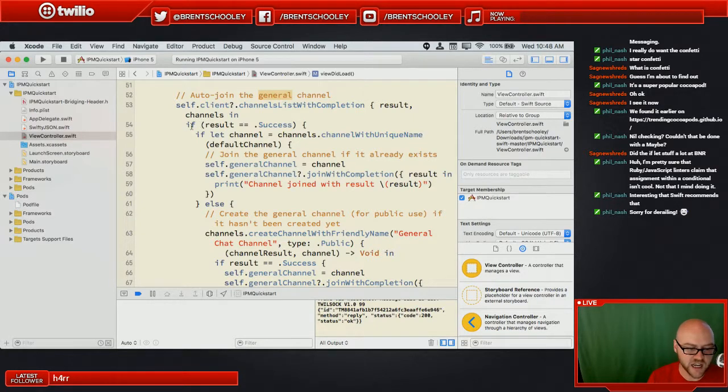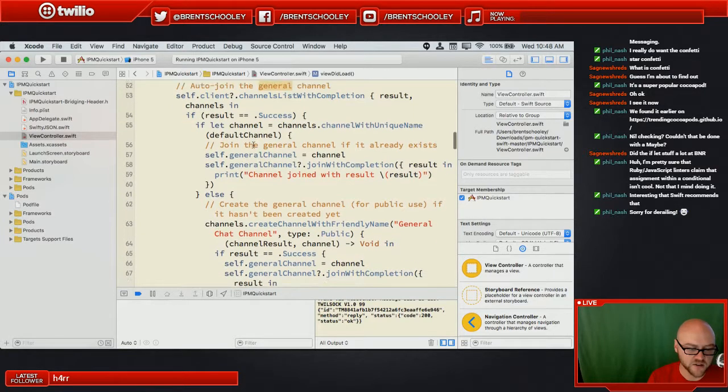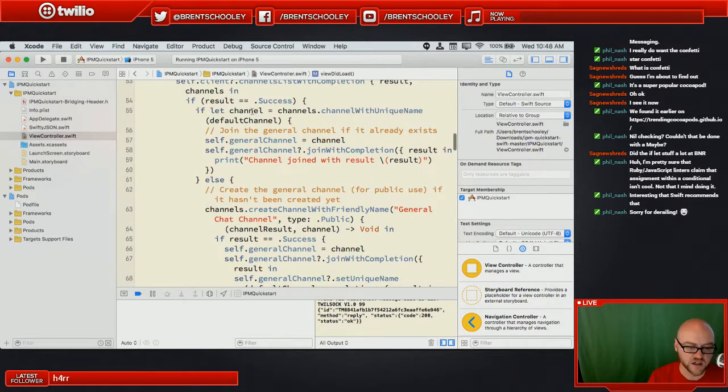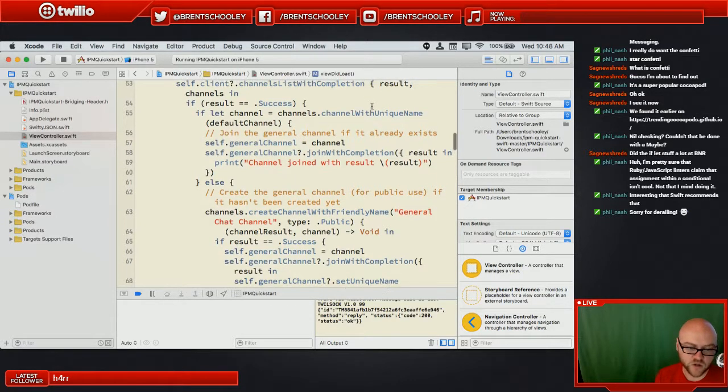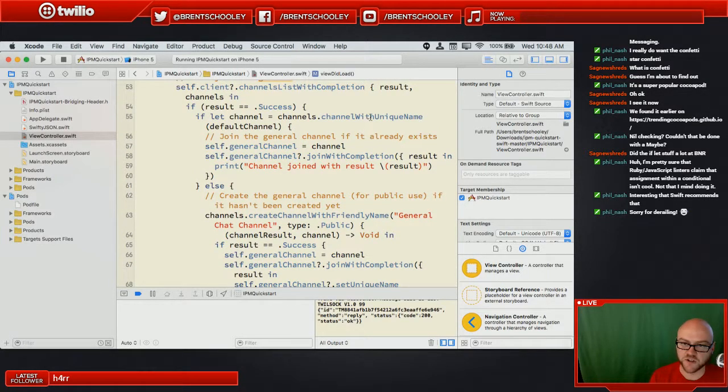And then if that's successful, then we're going to look for a channel with the unique name of general, which is the default channel, which we set above to general. We're going to look for a channel called general, and if it already exists, we'll just join it. So we'll set general channel equal to channel, and we'll join it. And then we'll print out that we joined. Otherwise,